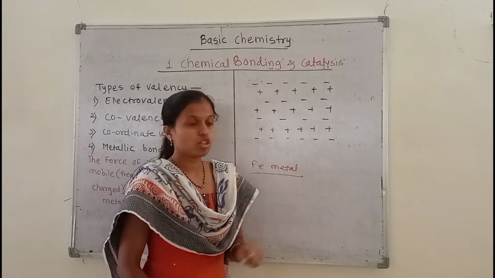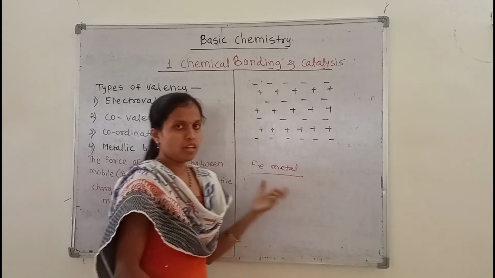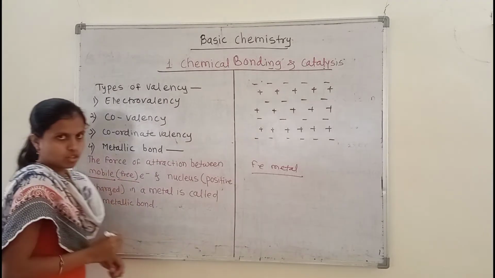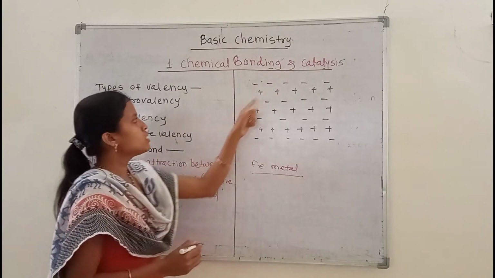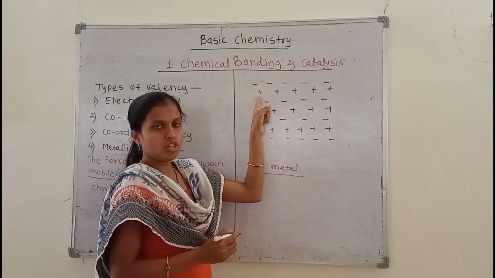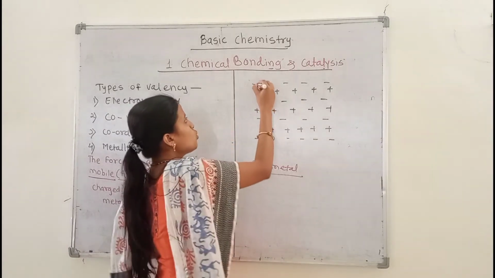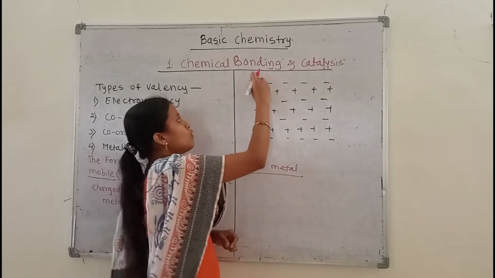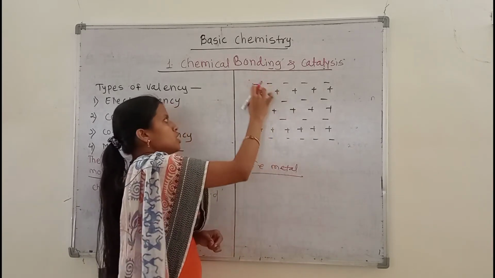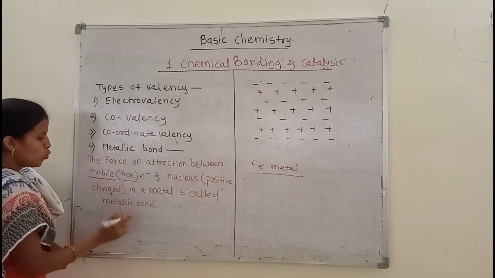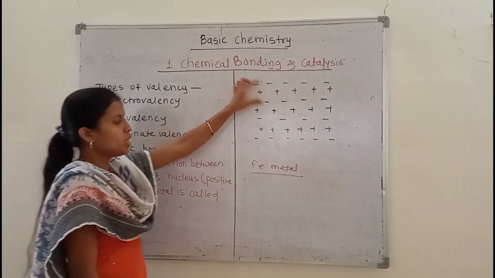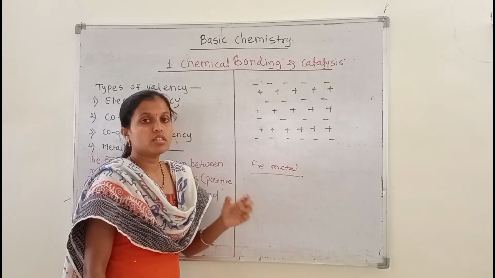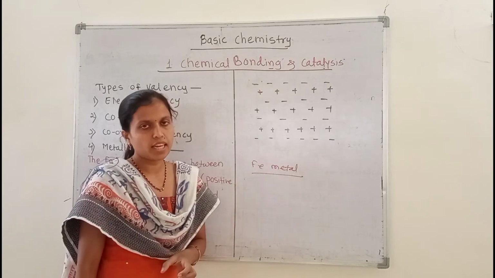The electrons present in any metal are movable, mobile or free electrons, and the nucleus has positively charged protons. These negatively charged electrons and positively charged protons have a force of attraction. This force of attraction in the metal develops the metallic bond between them. So this is called the metallic bond.